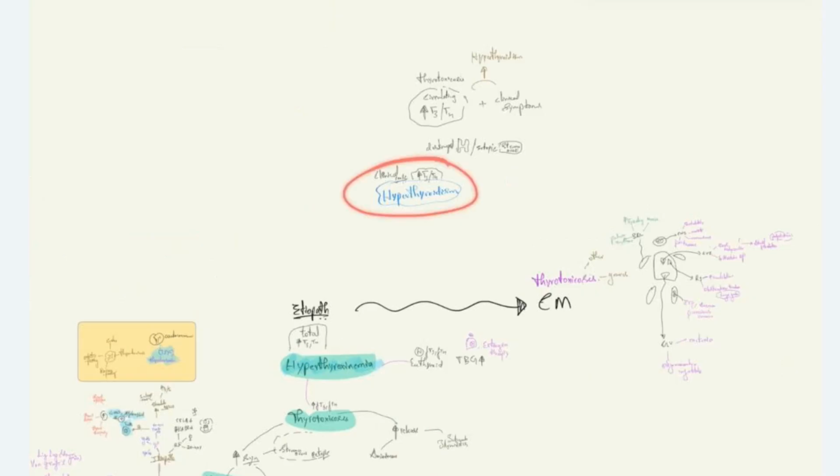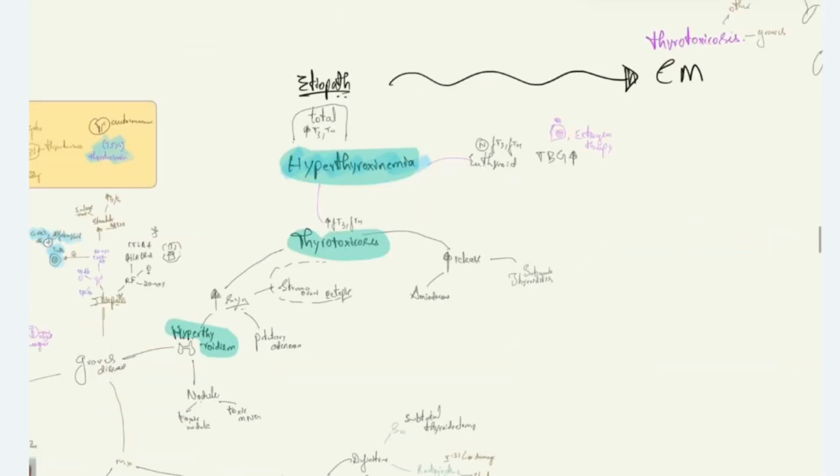Hyperthyroidism: we have three different terms. Please be clear with these three different terms. That is hyperthyroxinemia, thyrotoxicosis, and hyperthyroidism. All these three terms mean different things.